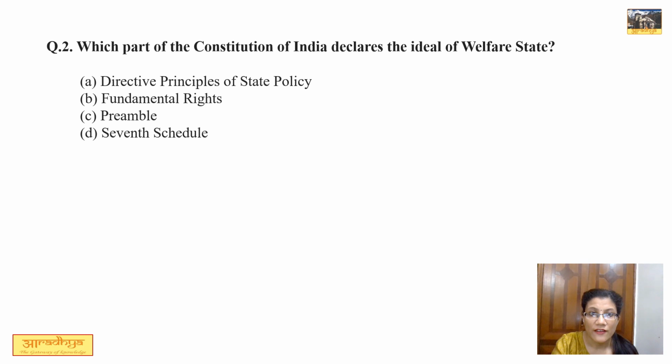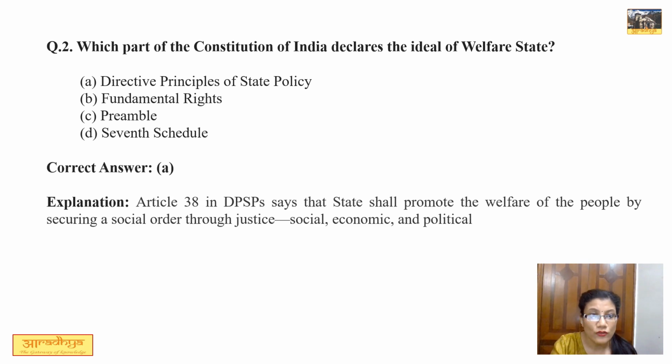Question number 2. Which part of Constitution of India declares the ideal of welfare state? And out of 4 options, option A is correct, that is directive principles of state policy in part 4 of our constitution, and this is under article 38, which says that state shall promote the welfare of the people by securing a social order through justice, social, economic and political.